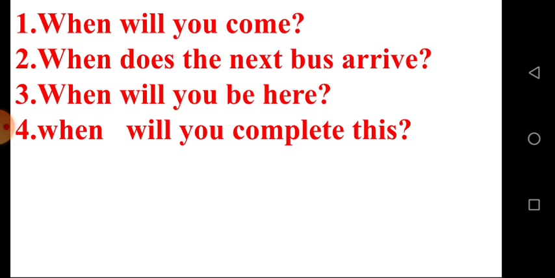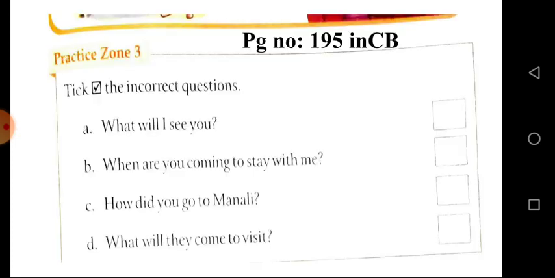Okay, and let's do the practice on questions. Tick the incorrect questions here. So, what will I see you? And when are you coming to stay with me? This is a correct sentence. And see the third one. How did you go to Manali? So, wrong. Put cross. Put tick.